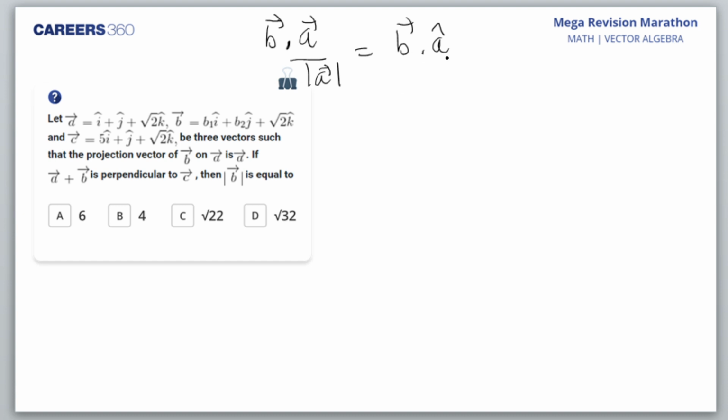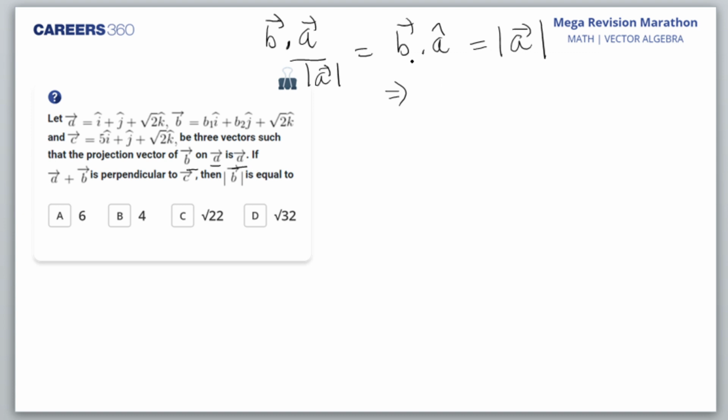So B dot A is what we are supposed to give. We are given this as mod A. Because the projection of B on A is A vector, I'll take mod both sides.